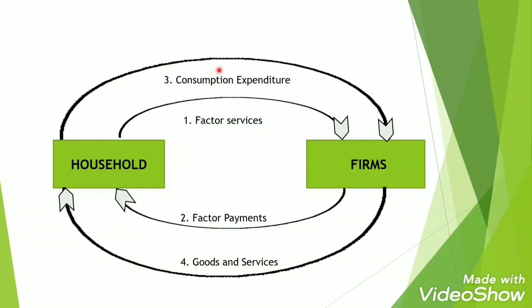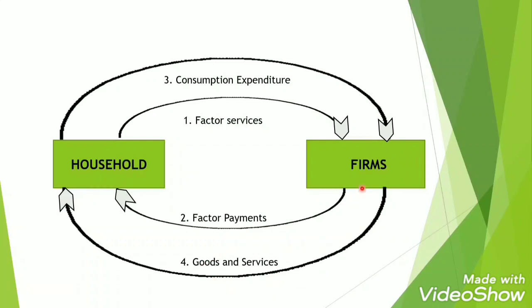Then you can see the third curve, it is the consumption expenditure. Now, after receiving the payment, the household sector, what are they going to do? They are going to buy things, isn't it? They are going to spend the money. Expenditure means what? Expenditure means to spend. When we receive our payments, we definitely spend on goods and services. So what will the household do? It will spend its payment to the firms in place of goods and services.